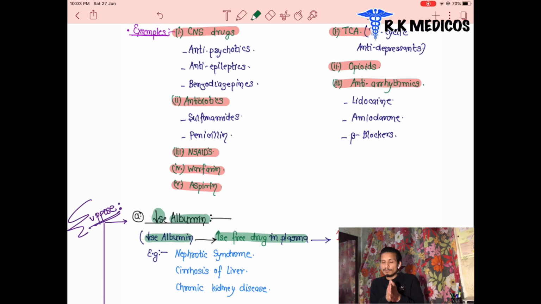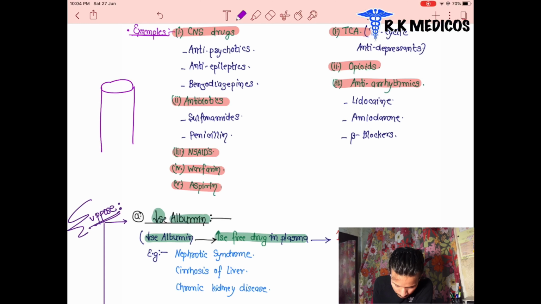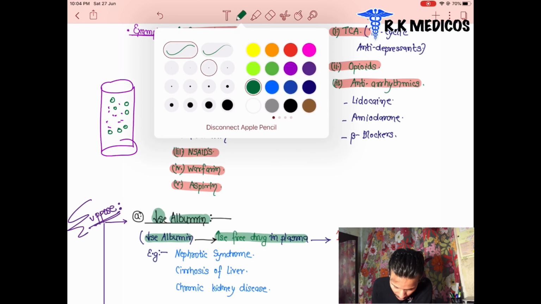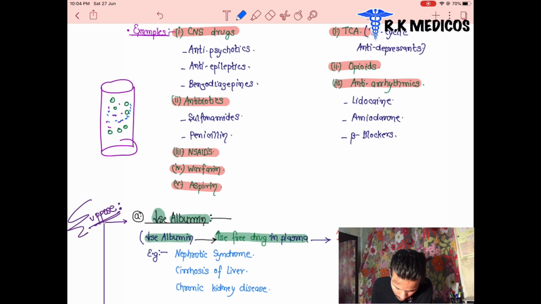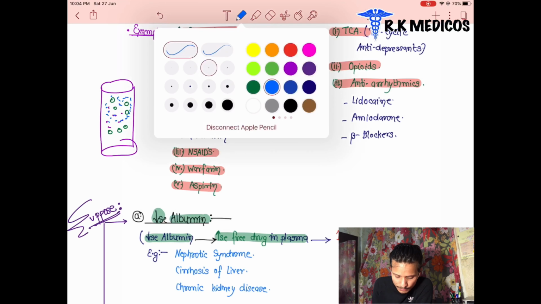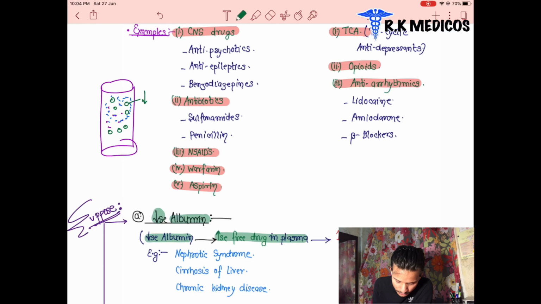Suppose this is the blood vessel. Inside it the drugs are present. And suppose this is the plasma protein. The green one is the plasma protein and these are the drugs. The drugs are not binding to it because of the decrease in the amount of what? Albumin. Albumin is decreased, and we know in the acidic condition the albumin binds to the drug.